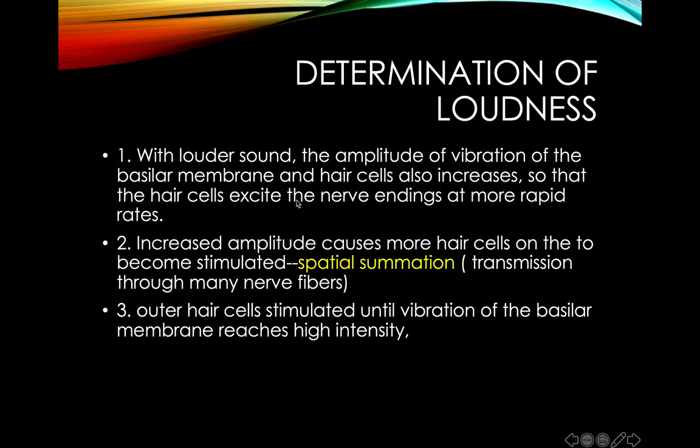The second method by which the loudness can be determined is through the spatial summation. Whenever there is increased amplitude, it means it is causing more part of the basilar membrane to vibrate, or it is involving more number of cells to fire simultaneously. When more number of cells fire simultaneously, we call this process the spatial summation. So here the transmission through many nerve fibers occurs, so the brain gets the idea of the transmission from the number of fibers at one specific time,